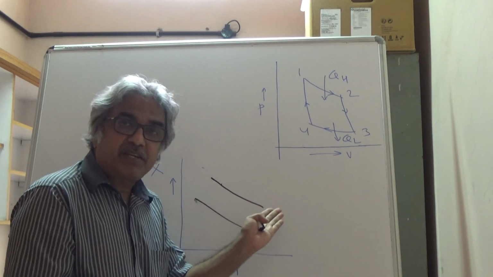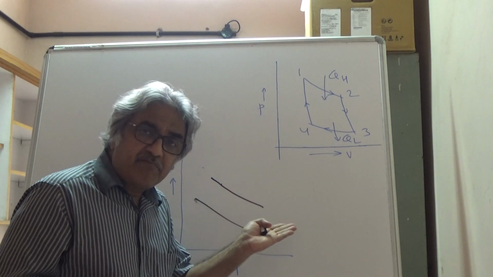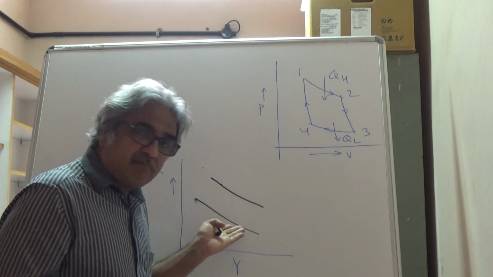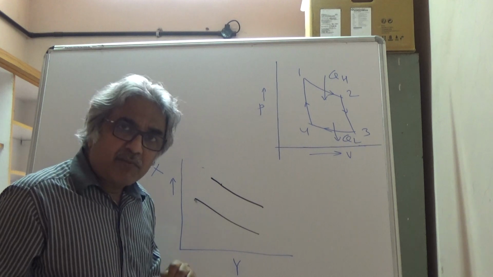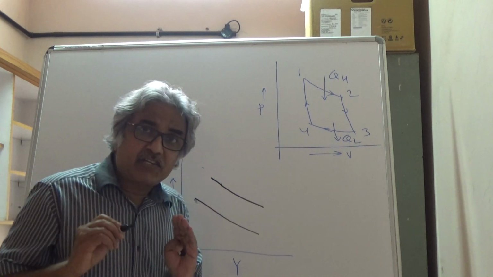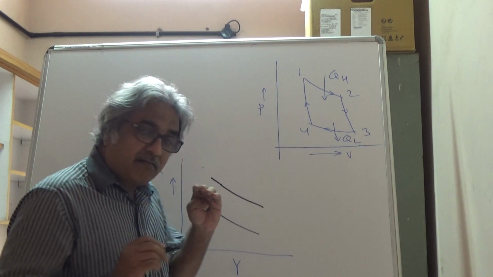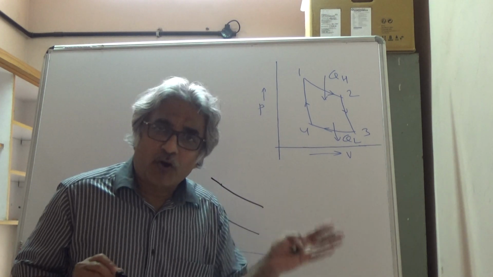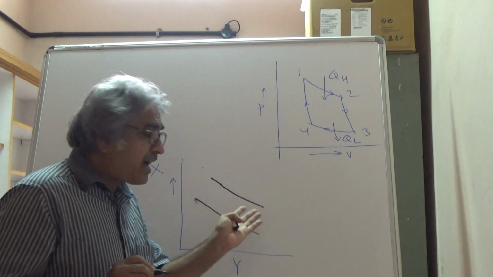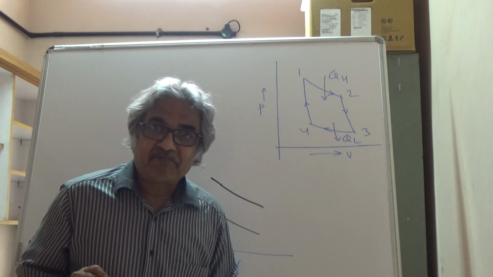So it's a constant pressure line. You could say this is a constant temperature line, so the temperature here will be different, the temperature here will be different. So one condition: if you are drawing constant pressure, constant temperature, or constant any property lines, all these lines should be parallel to each other, right?